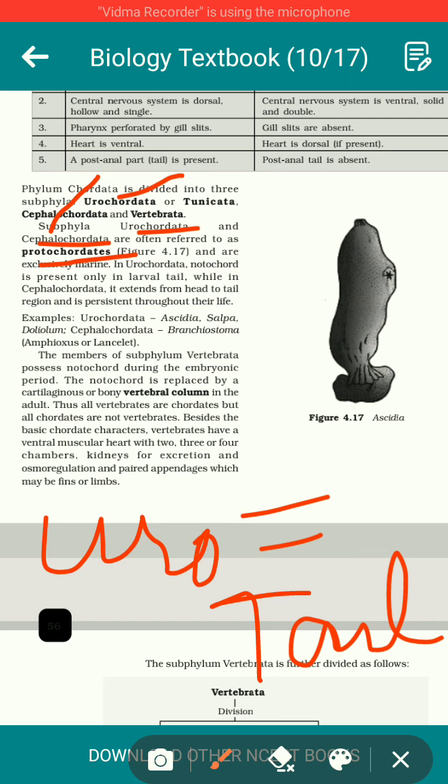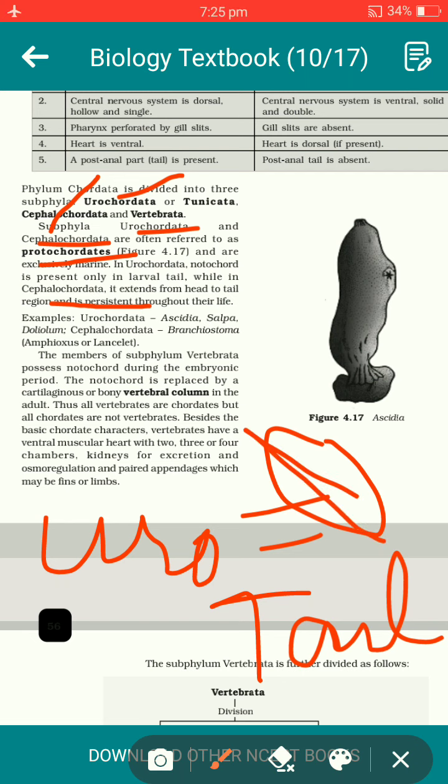So here we are talking about Cephalochordata. In cephalochordates, the notochord is present right from head to tail. For example, from here to here. So we say this is the difference: in Urochordata, the notochord is present only in the tail region, whereas in Cephalochordata it is present from head to tail.